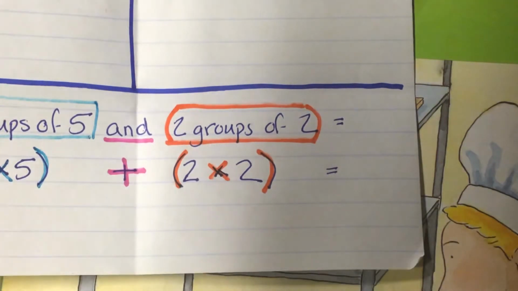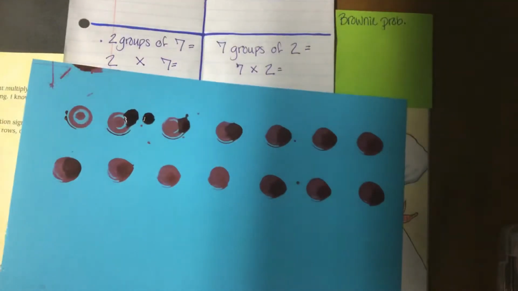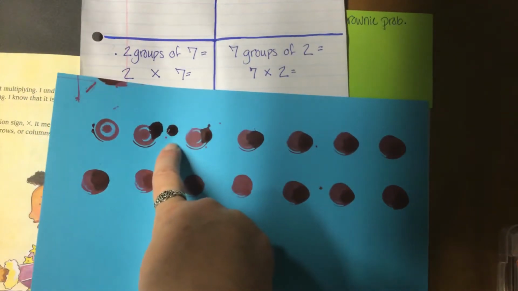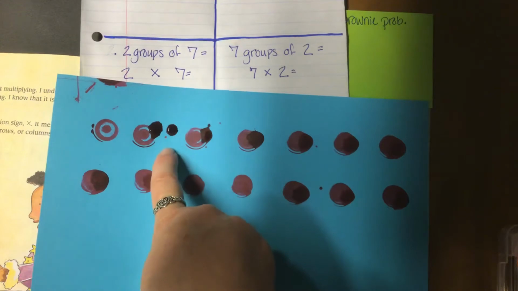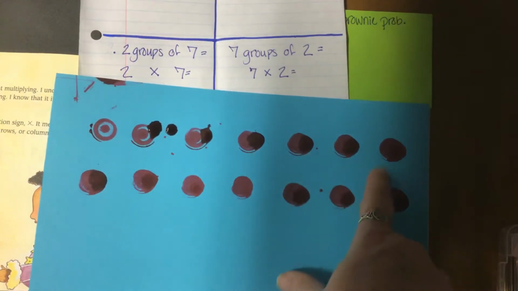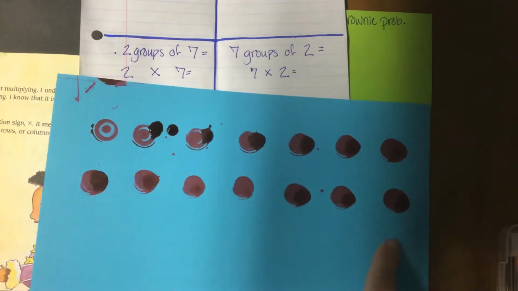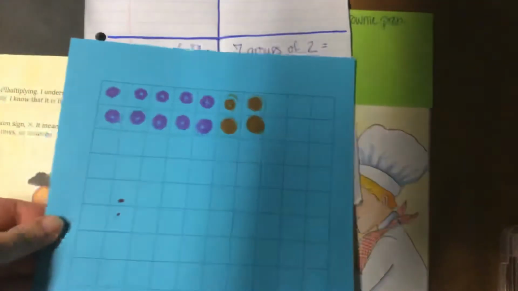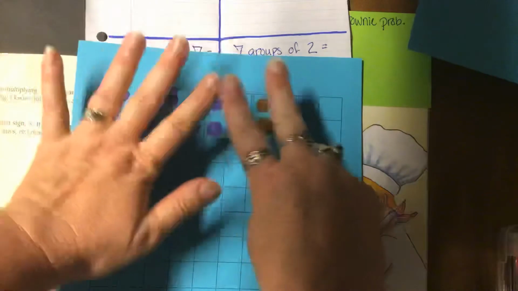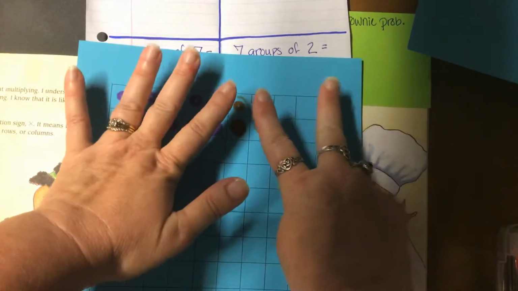So let me show you what that would look like. Instead of thinking of a group of 7 and a group of 7 like this, where I have 7 dots, look where my dot marker had a blip. Whoops, we're not counting that dot. So 1, 2, 3, 4, 5, 6, 7, and then another group of 7. Instead of thinking of 7 and 7, I can think of this as a group of 5 and 2 more, because we know on our fingers, 5 and 2 makes 7.